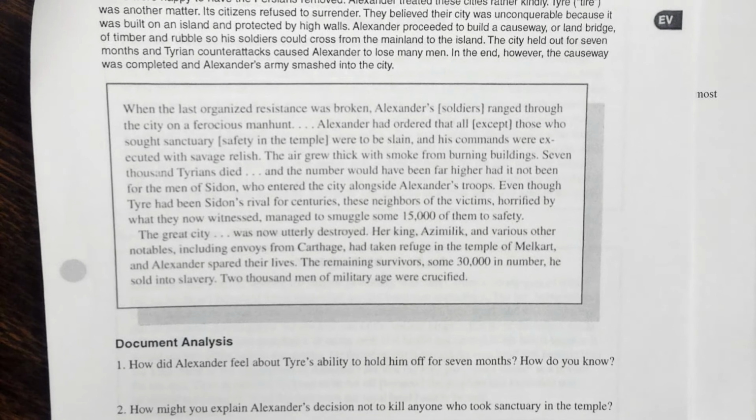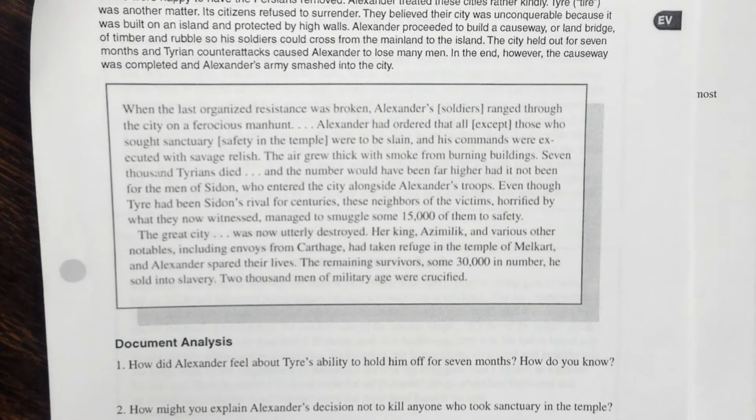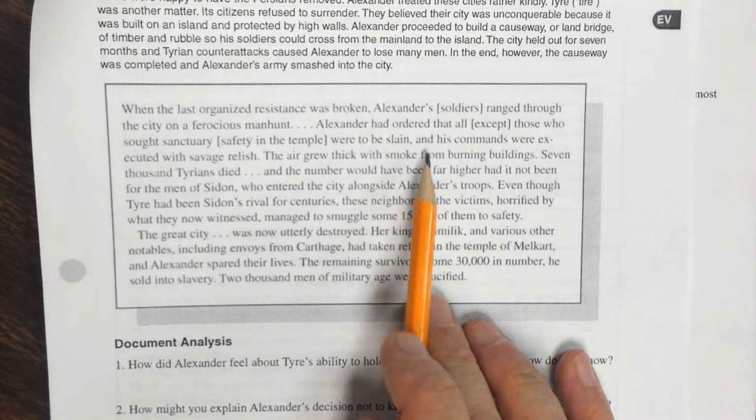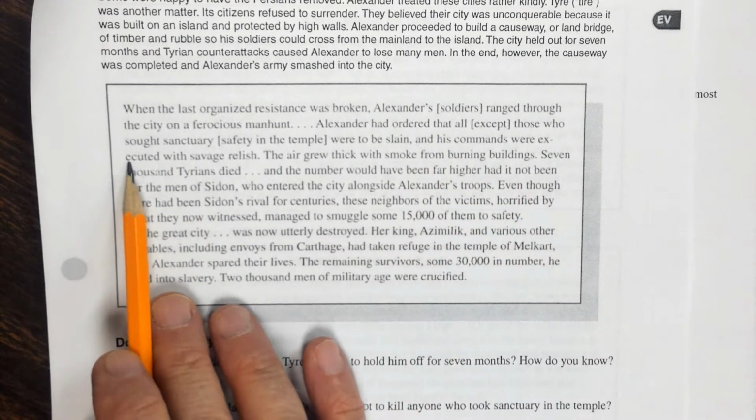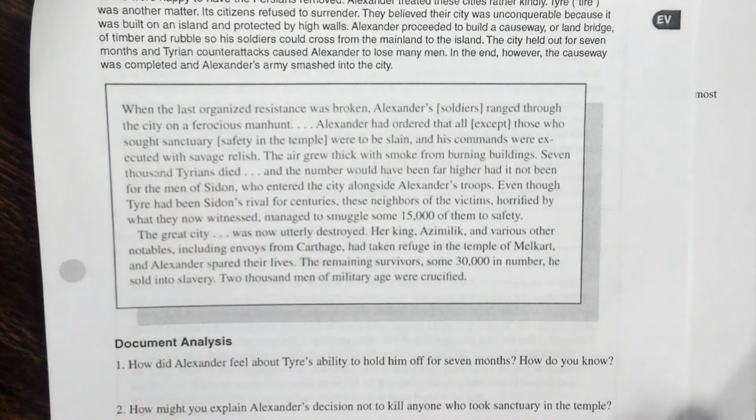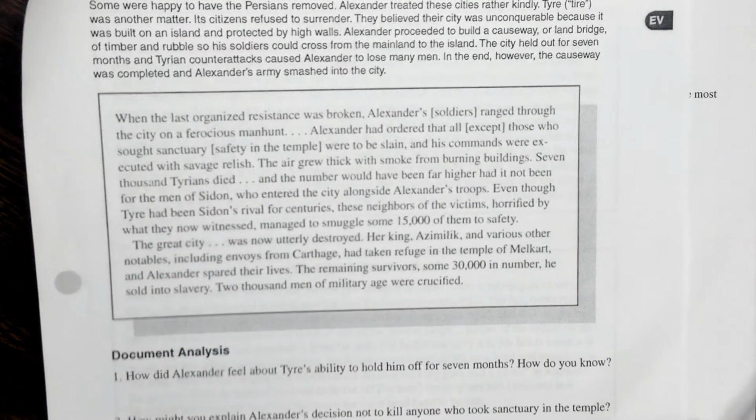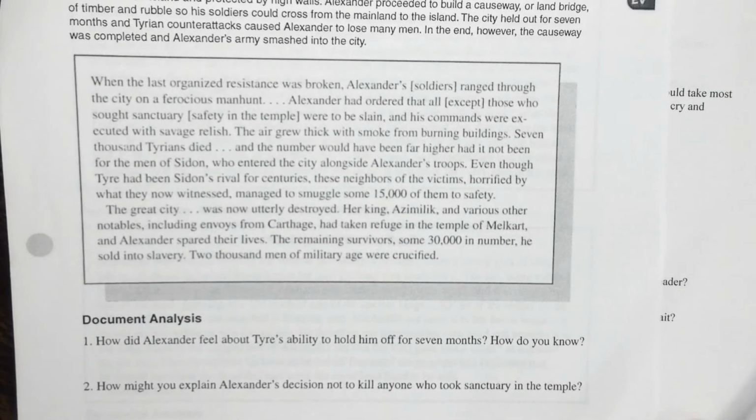Again, you're in document C. And here's the sentence I just read. His commands were executed with savage relish. So what does that mean? A, B, C, or D?